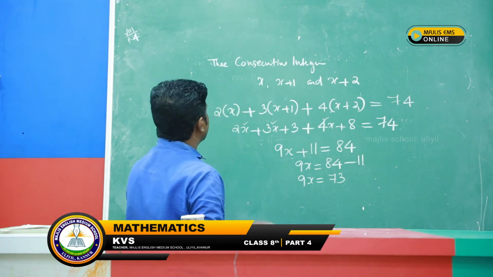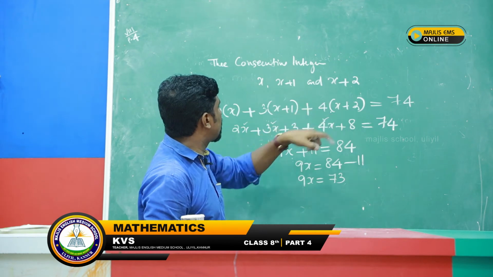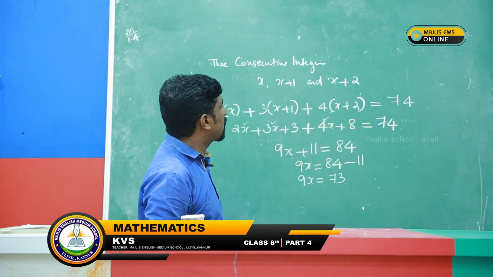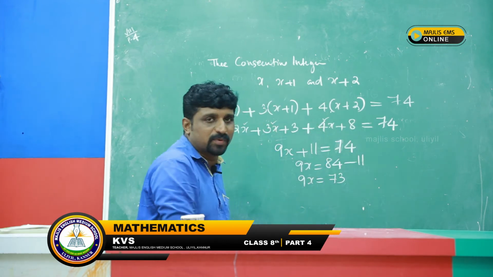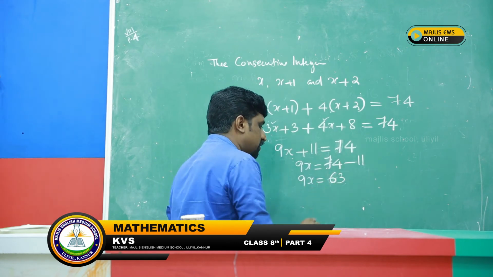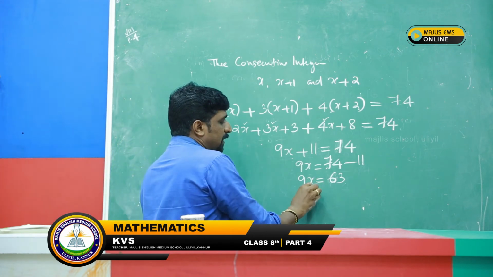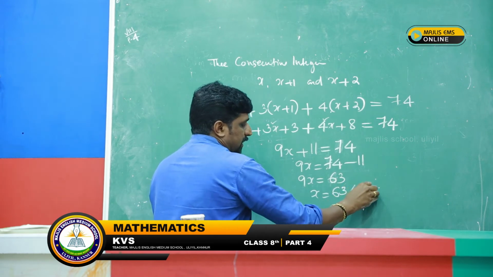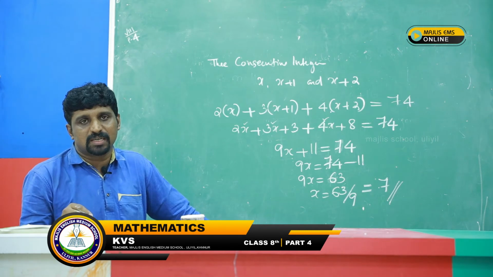Sorry, there is a mistake: x, x plus 1, x plus 2, 2 into x, 3 into x plus 1, 4 into x plus 2. 9x plus 11 equals 74, not 84. So 74 minus 11, that is 63 we got. 9x is equal to 63. Then x is equal to 63 by 9. The answer we got is 7. That means x is 7.